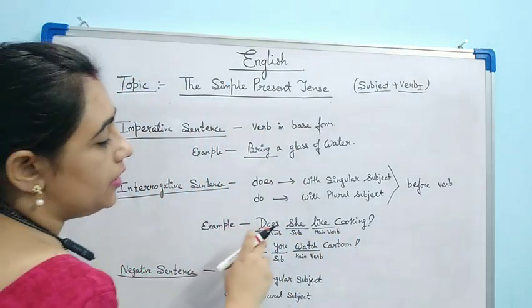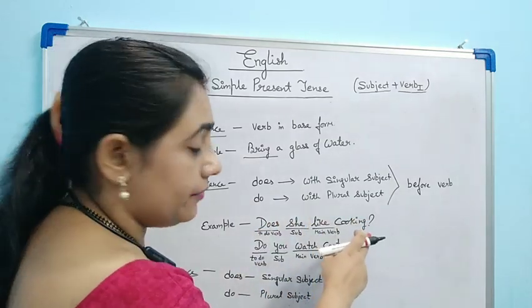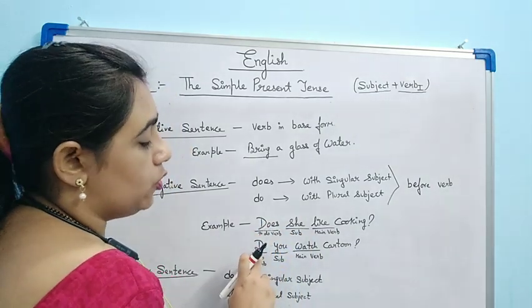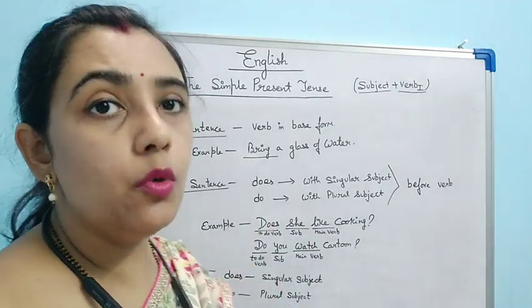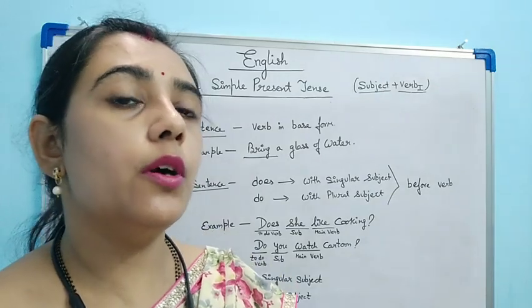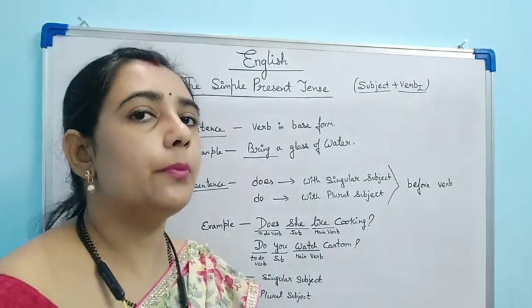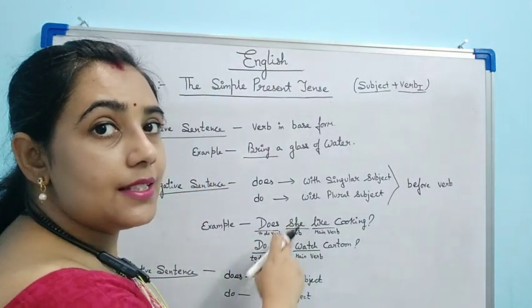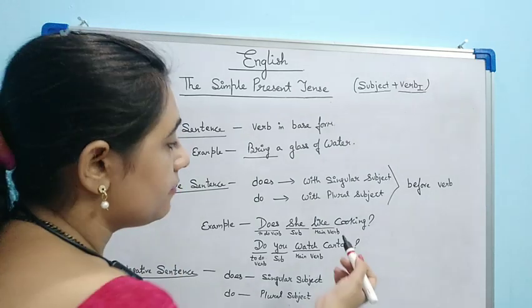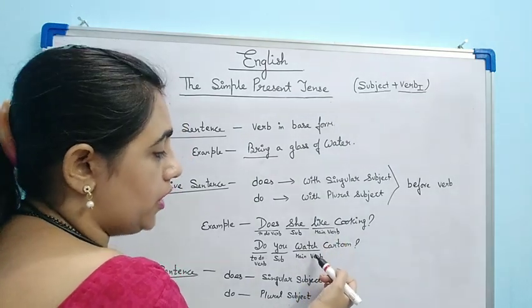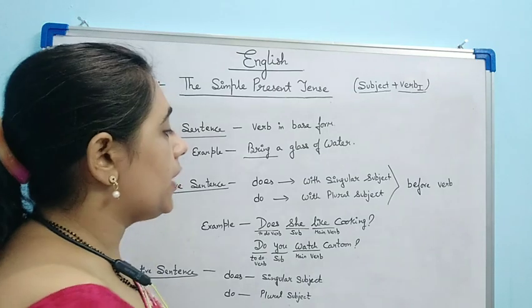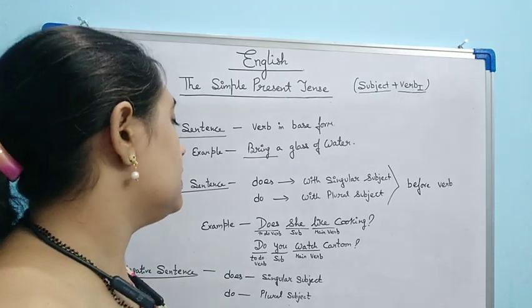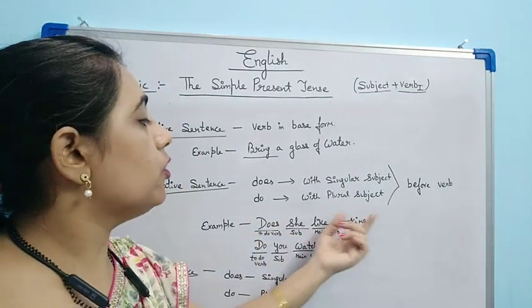See some examples. Does she like cooking? Do you watch cartoon? Does or do, these are to do verbs. We all know what is to do verb. In our previous chapter, in verbs chapter, I have explained what is to do verb. Now she or you, these are the subject. Like, watch, these are main verbs. And cooking and cartoon are the predicate part or the other parts of the sentence. So, does she like cooking?